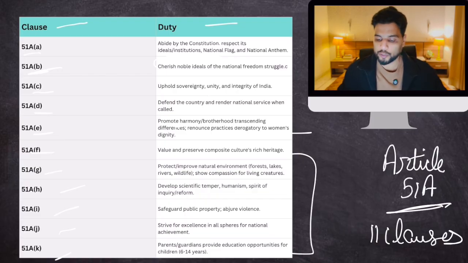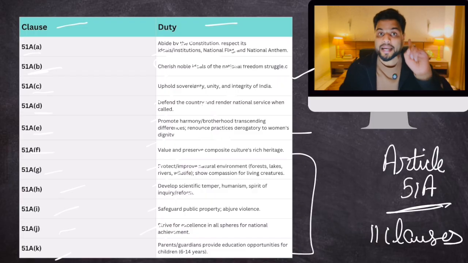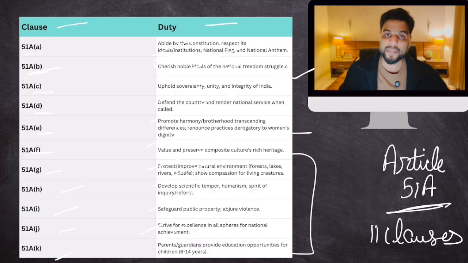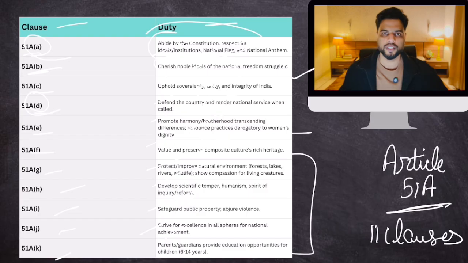The answer was fundamental duties. Therefore, each and every fundamental duty should be known to you. So read and remember each and every fundamental duty. You don't have to memorize word for word. You just have to understand the meaning, but memorize that these are the fundamental duties. You also don't have to memorize whether a duty is subclause A or subclause D. Just remember that these are fundamental duties.